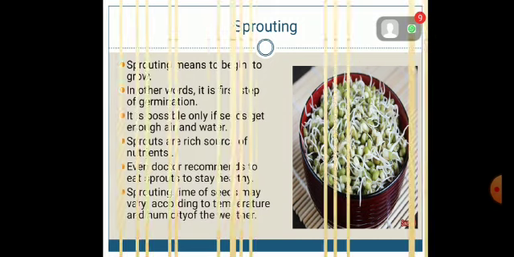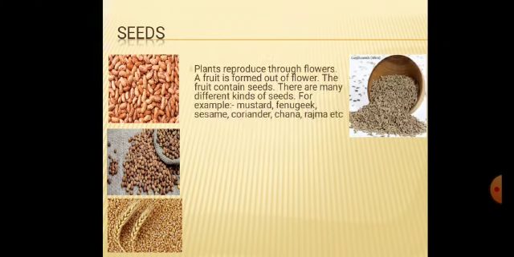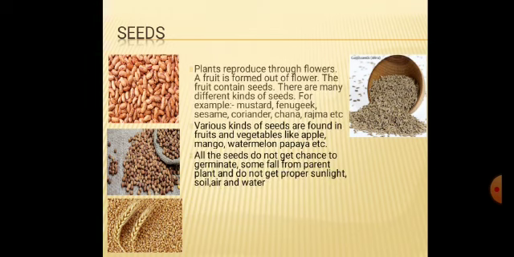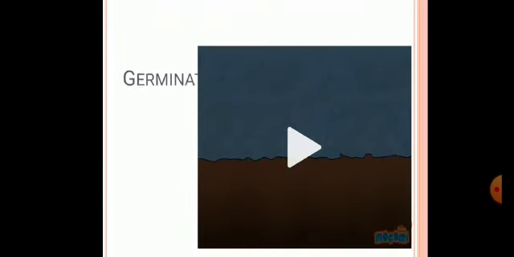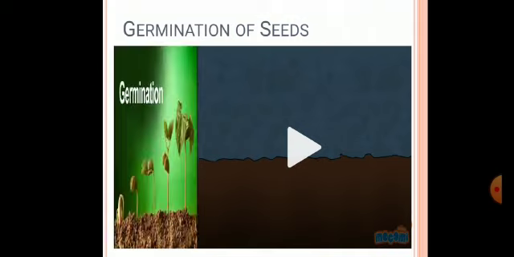The next topic that we discussed was seeds. We learned that there are different kinds of seeds. They have different sizes, shapes, colors, and textures, which make them unique from one another. Some seeds we eat as food grains, some as spices, some are found in vegetables, some are found in fruits, etc. Then we discussed the process of germination of seeds, for which we saw a video.